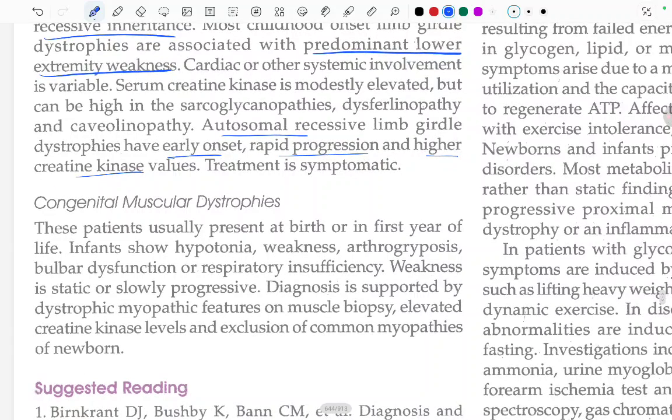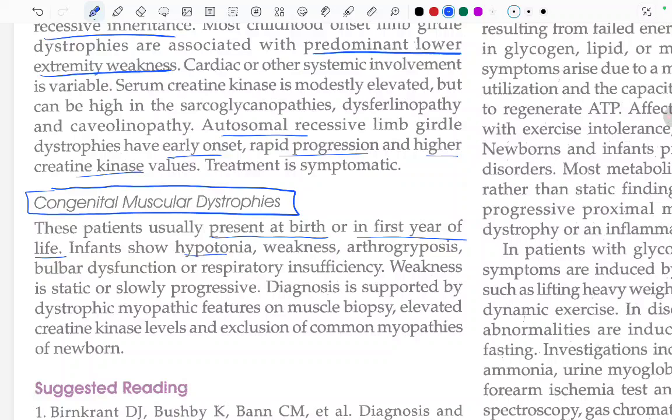Coming to the congenital muscular dystrophies, these patients usually present at birth or in the first year of life. Infants show hypotonia, weakness, arthrogryposis, bulbar dysfunction, or respiratory insufficiency.